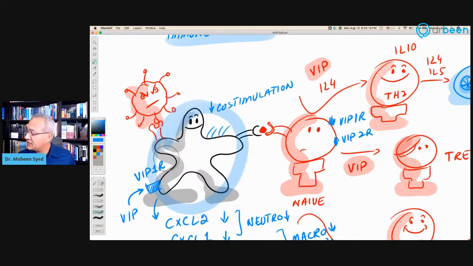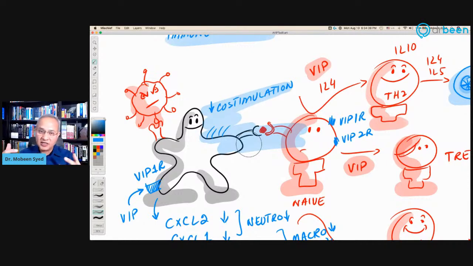On the antigen presenting cell, this is another interesting thing, that when the antigen presenting cell has connected with the naive T cell to start the adaptive arm of the immune system, at that time, if VIP is present or Aviptadil is present, then the co-stimulation, remember we talked about it, that the hugs and kisses occur between the cells and they co-stimulate each other, and that is how the cells become active.